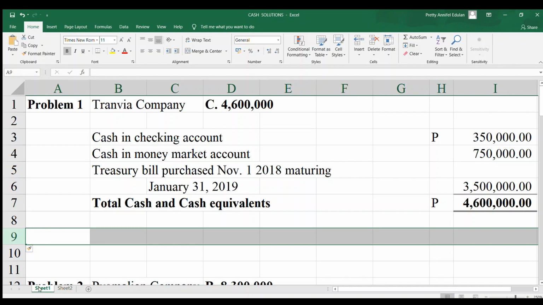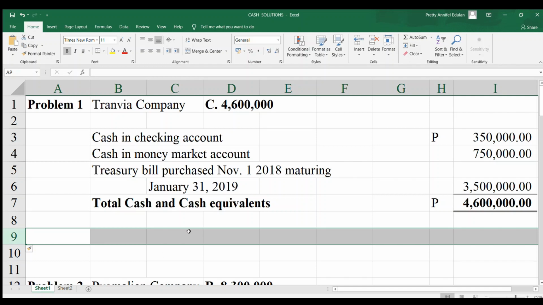So when it comes also with the cash in money market account, under PAS 7, treasury bills, money market placement, and time deposit normally qualify as cash equivalents only when they have a short maturity of 3 months or less from the date of acquisition. So this refers to the treasury bills, time deposit, and the money market. In the absence of specific term, money market account is short-term investment of 3 months or less. That is why the second account, the cash in money market account, it was not specified as to the maturity date. It will be considered as short-term when the problem is silent.